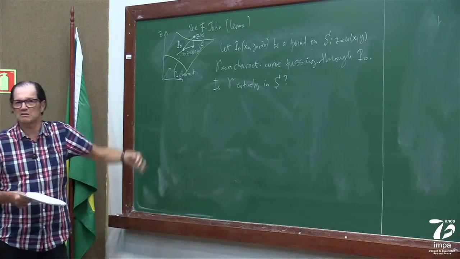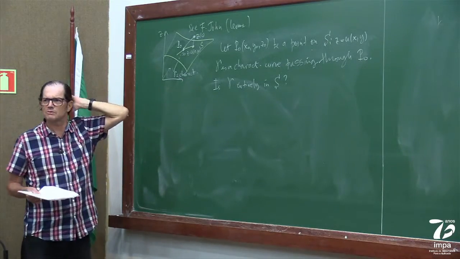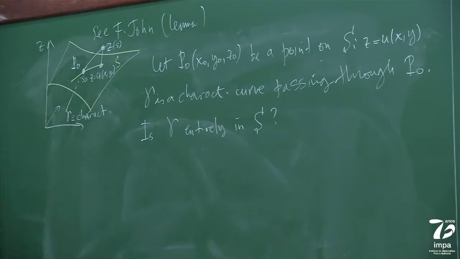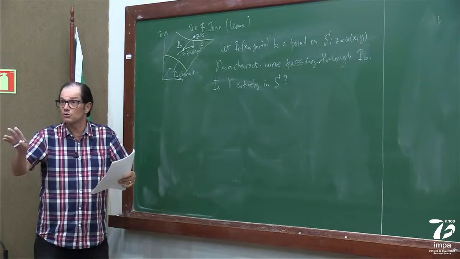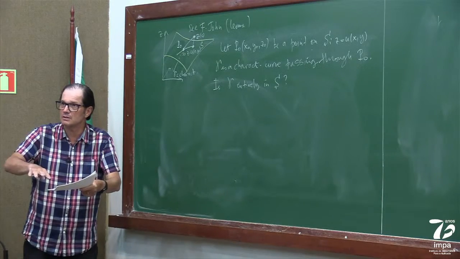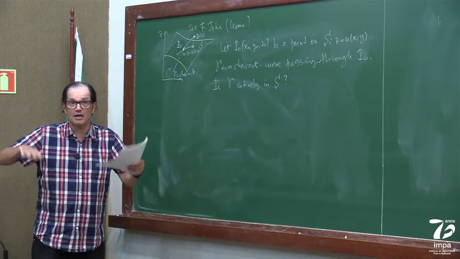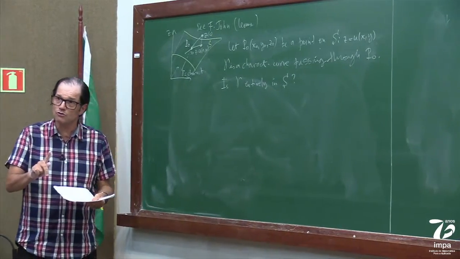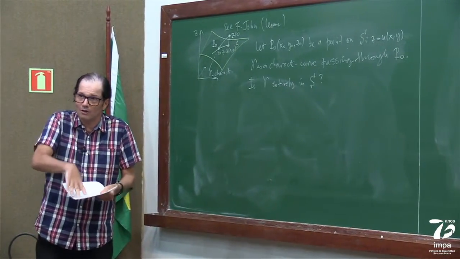This is, to some extent, like other lemmas nearby in the same part of Fritz John, which I'm maybe not going to talk about right now in the course, because they're kind of simple. Like this one is also simple. You can think of the integral surface locally as a foliation of characteristics. So again, I'm sorry to be repetitive, if a characteristic goes through the integral surface, it actually has to be on the integral surface.